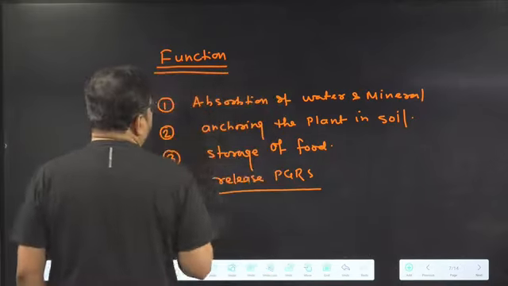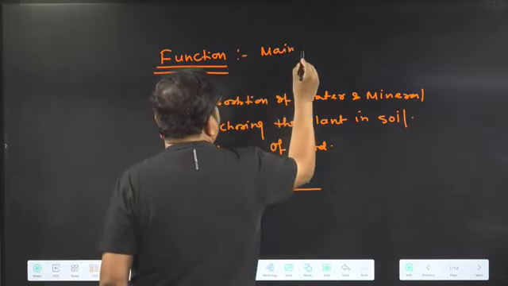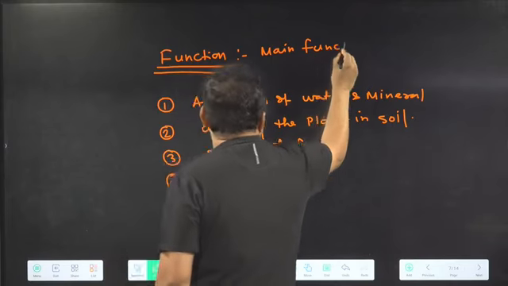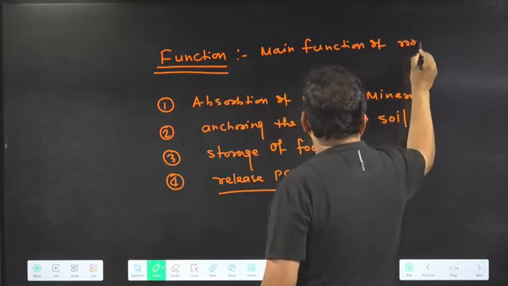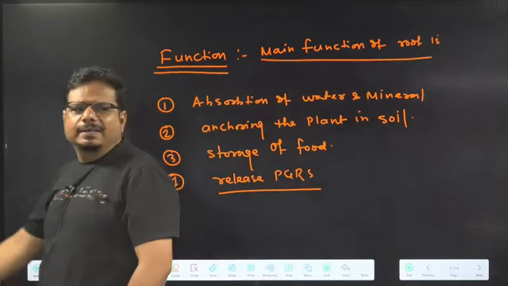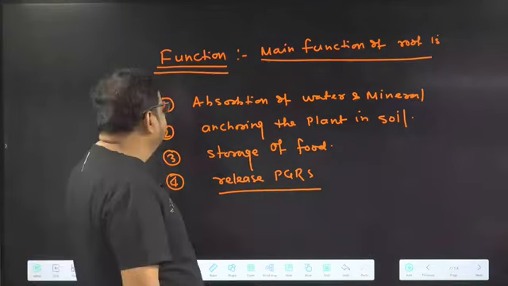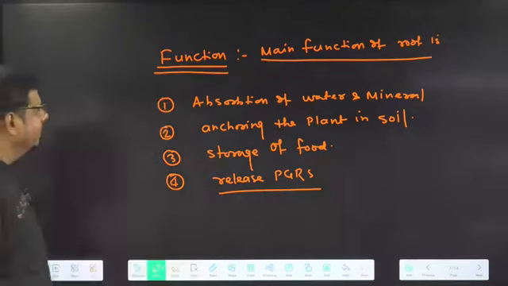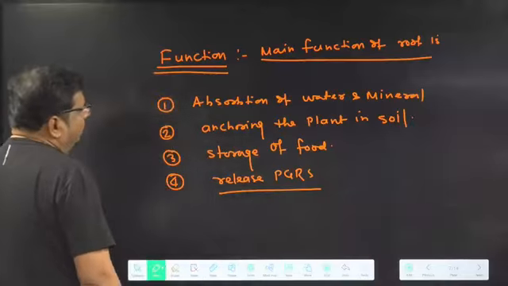These are the four functions given in which book? NCERT. And NCERT wrote like this: main functions of the root are absorption of water and mineral, anchoring the plant, storage of food, and release of plant growth regulators.